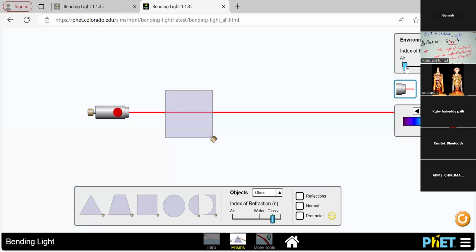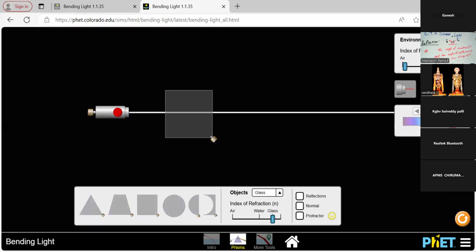This is the speciality when I'm taking the square-like prism: when I pass the light through that part, the light travels in a straight line. In different media also, there are no changes, no deviation, no reflection at all when I'm choosing the square. So this is the special character of the prism.